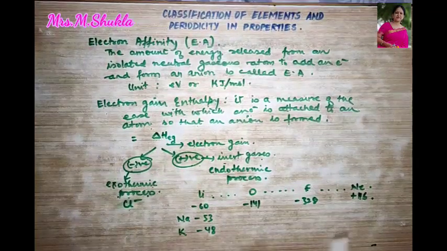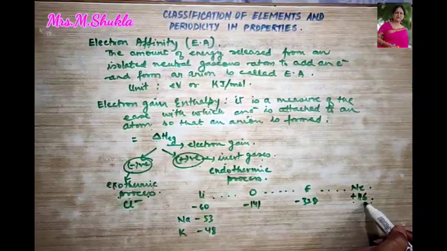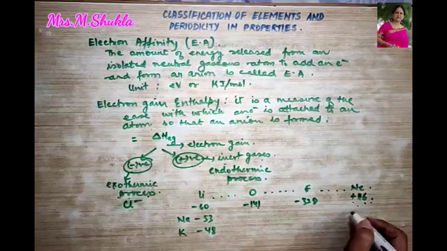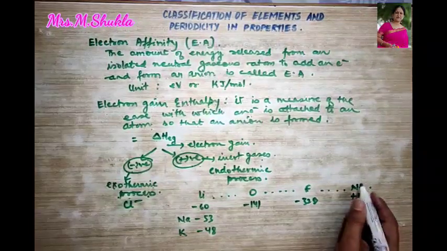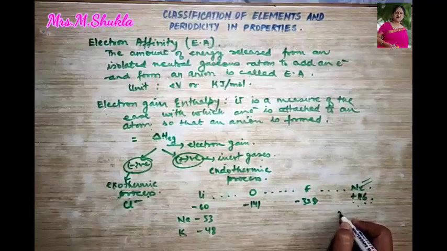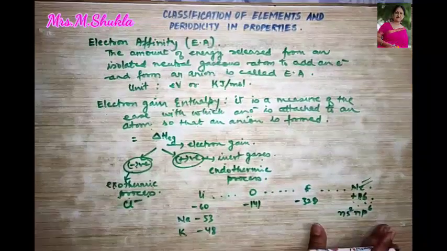Now, electron gain enthalpy of the inert gases, as I told you, they are always positive. If you look at the electronic configuration of the inert gases, it is always ns2np6, right?